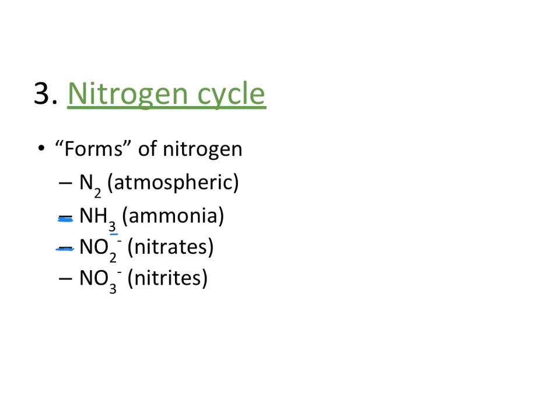And then we also see this NO2 minus and this NO3 minus. These two get glommed together a lot. And these are the nitrates and the nitrites. It's okay if you don't really know the difference between the ates and the ites. That's totally fine. But as long as you can recognize that NO2 minus and NO3 minus are different forms of nitrogen that we find through the nitrogen cycle, that's totally fine.